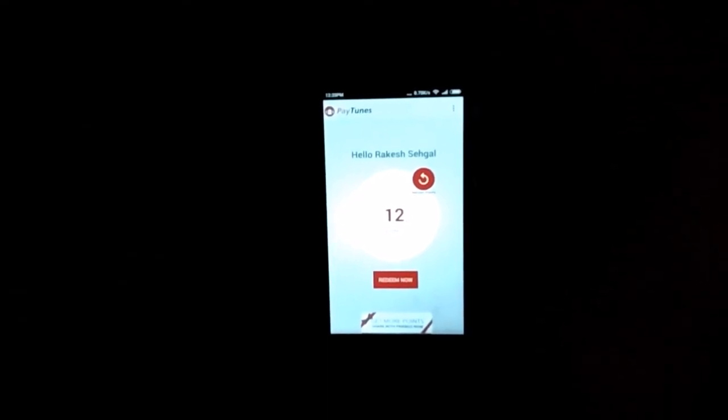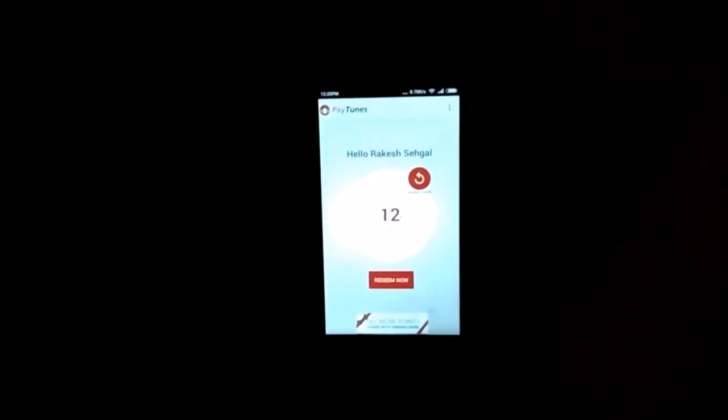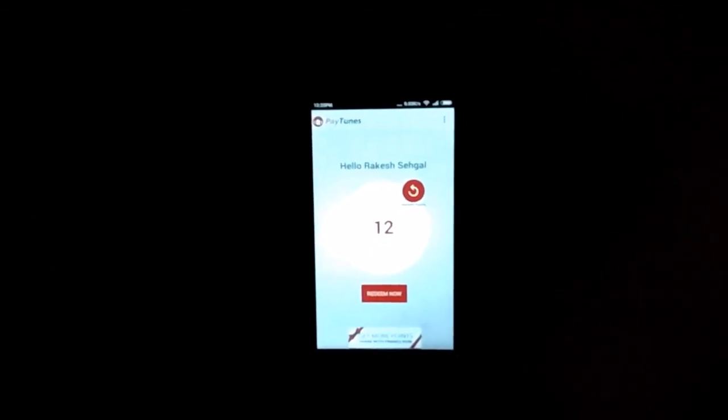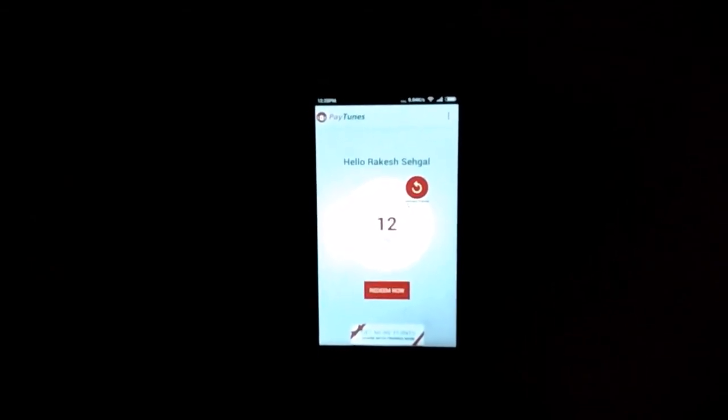Based on these criteria, the user keeps on collecting these reward points on their phone, and they can redeem them for free recharges.